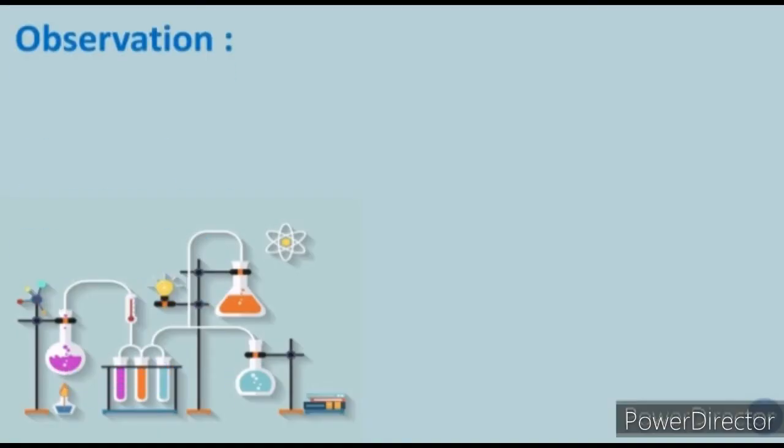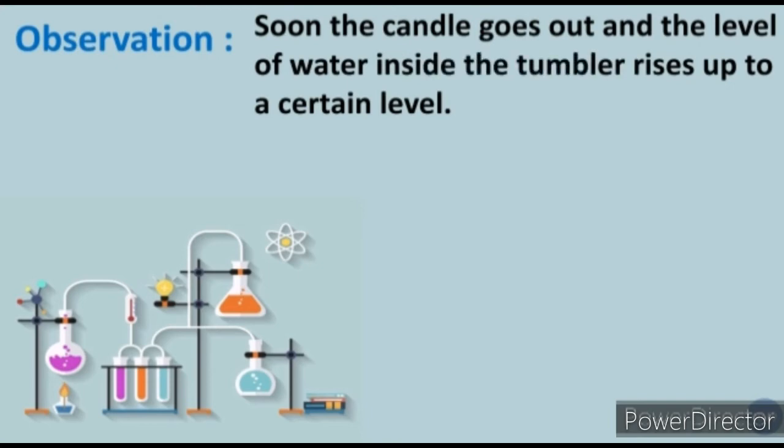Now what did we observe in the experiment? We observe that soon the candle goes out and the level of water inside the tumbler rises up to a certain level. As we have seen, things which appear to be empty also have air in them. So the glass tumbler means what? A straight, transparent glass in which you drink juice, which does not have a handle.